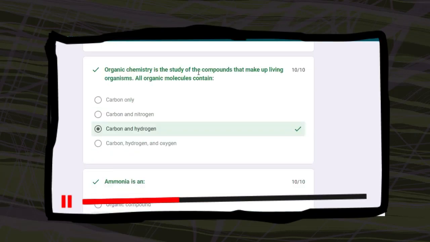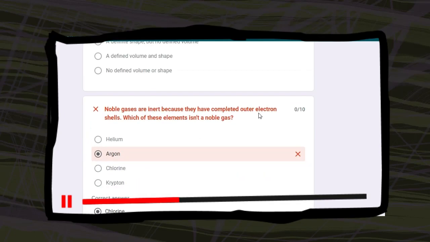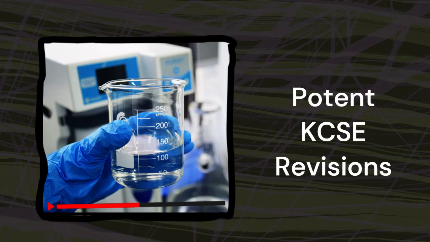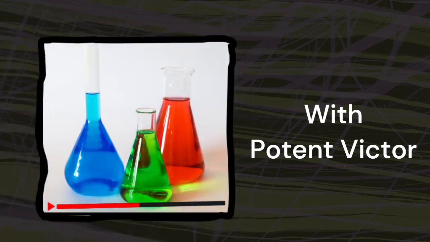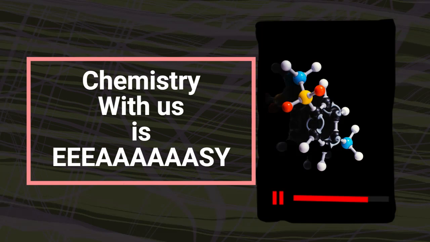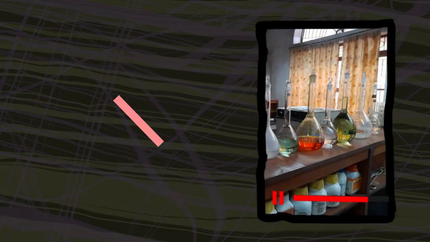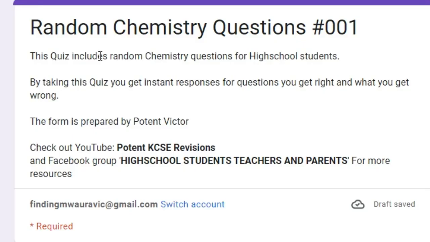Some of the resources that you are going to get from Potent Books or Potent KCSE Revisions is that you'll be able to access some online quizzes that you can be doing in your free time or when you are studying. You can access these questions through your phone and you get instant answers. Your paper is marked by the system, so you'll get what you have gotten right and what you have not gotten right. These are multiple choice, multiple answer, random chemistry questions, 001.